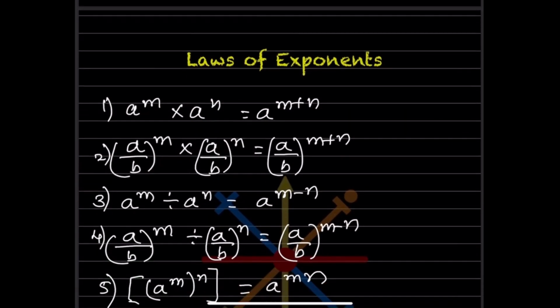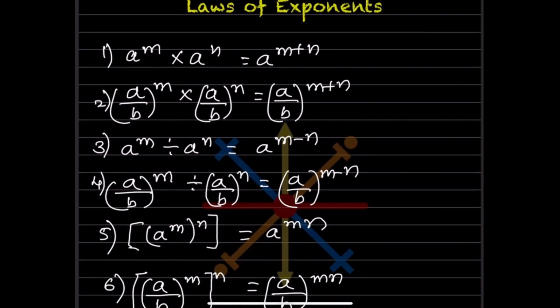So here first thing we should know the laws of the exponents. There are many laws. From that let us see a raised to m into a raised to n. When it is of this type, that is a multiplication, can you see this is called the base and this we can also call the index, or we can also call the power. So we have to add the index. This is going to be a raised to m plus n, whether it is multiplication, the base remains the same.